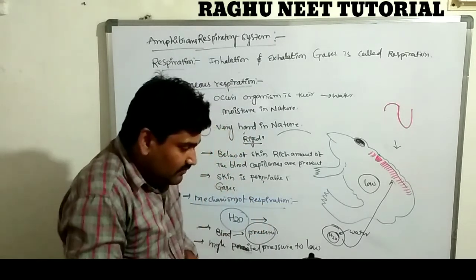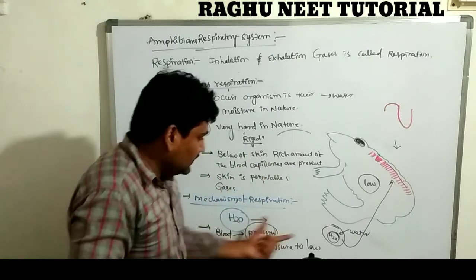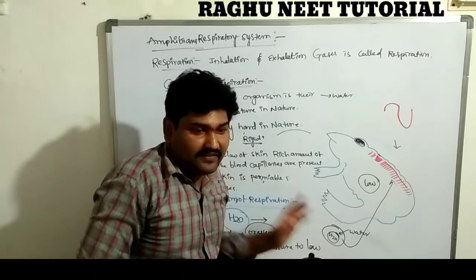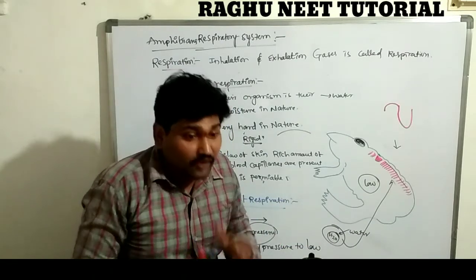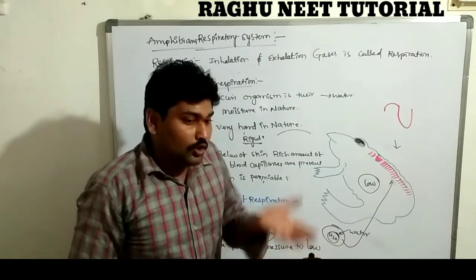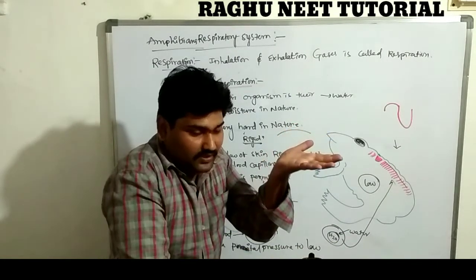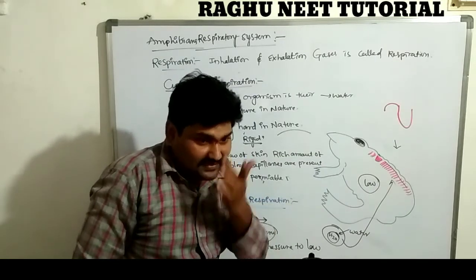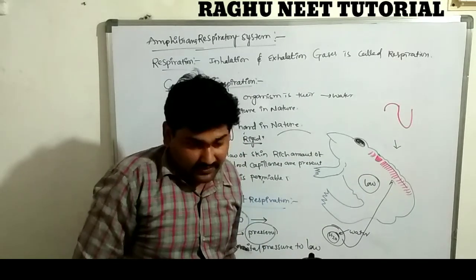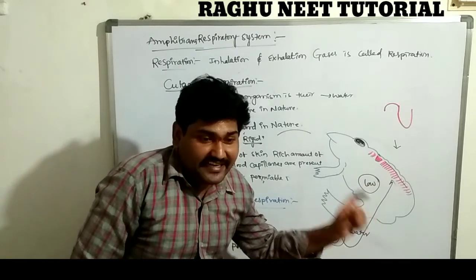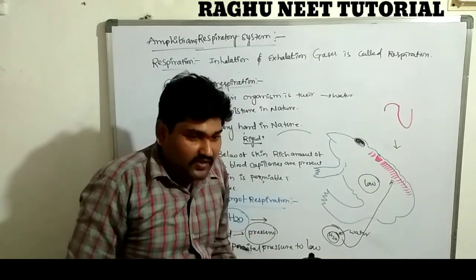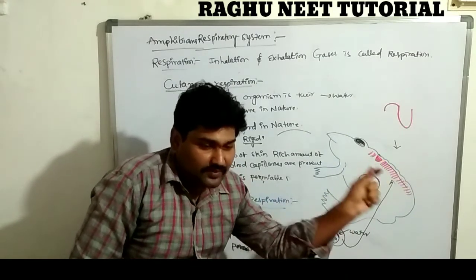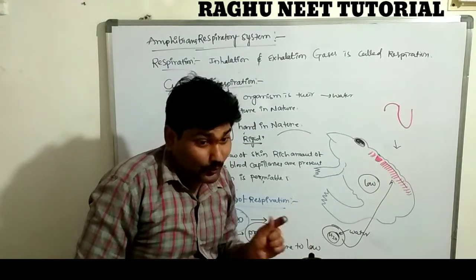Are you clear? What I am saying is that only one logic is there. The organism's body has very low pressure compared with the water, the environmental pressure. The environment has a huge amount of pressure, and the organism has very little. So what is the nature of the gases? High partial pressure to low partial pressure. The gases move from the high partial pressure of the water region into the organism's body through the skin.